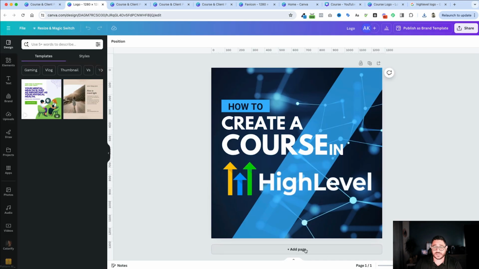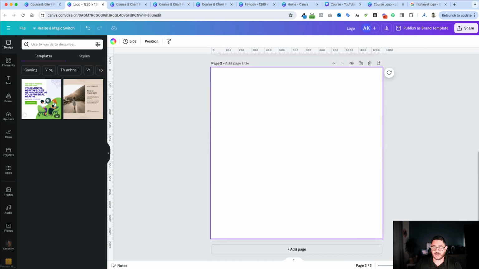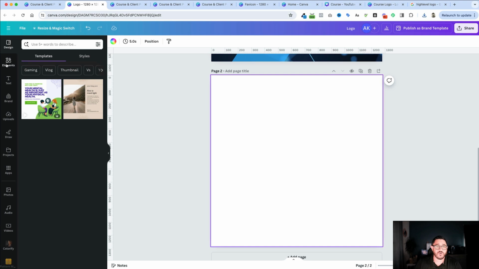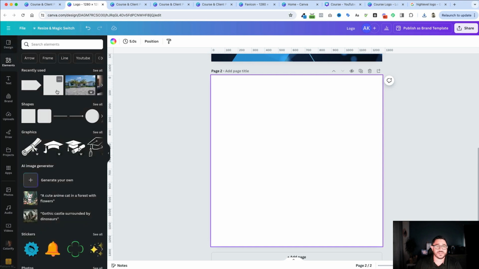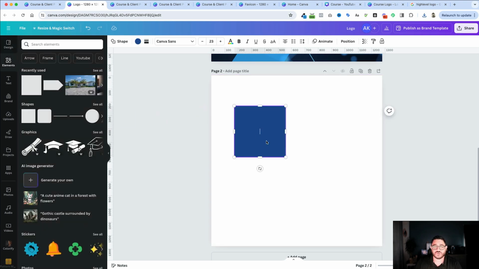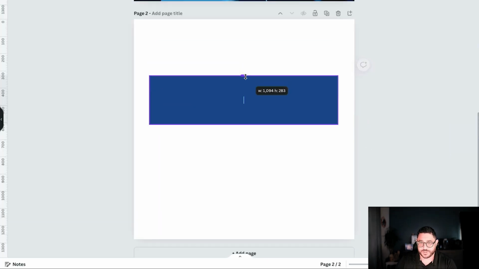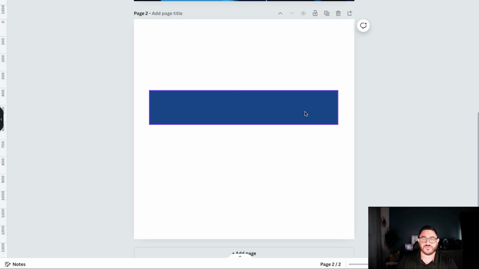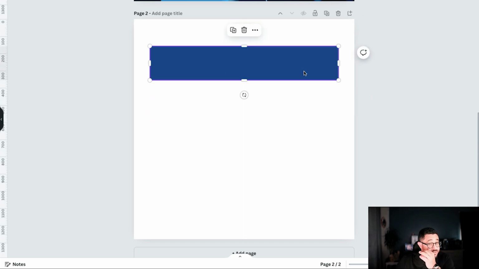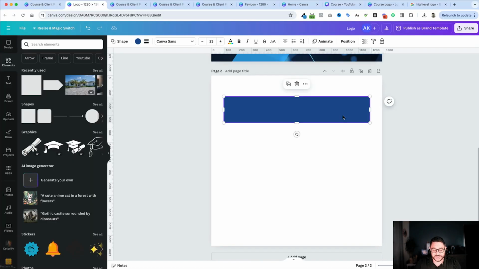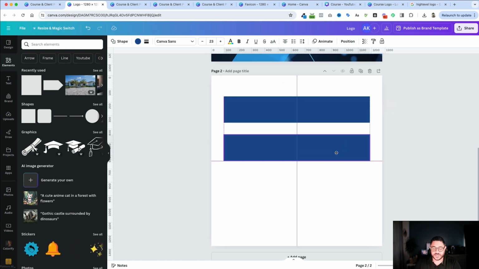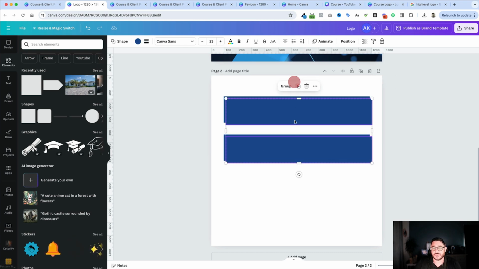And I'm going to add another page, just a plain white page. And I'm going to go over to Elements, and I'm going to click on this box right here, this shape. And I'm going to drop this shape into place. And I'm going to expand it and make it a strip. Now, I know I usually use 4 colors, so I'm going to put that one into place. I'm going to copy it, Command C, and then Command V, or Control C and Control V if you're using a Windows machine. And then I'm going to select both of them. And actually, I can copy and paste, or I can also use this duplicate, which is what I'm going to do here.